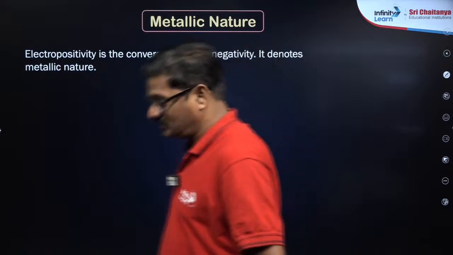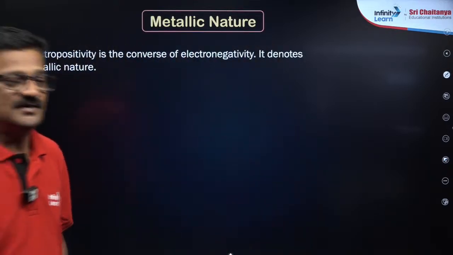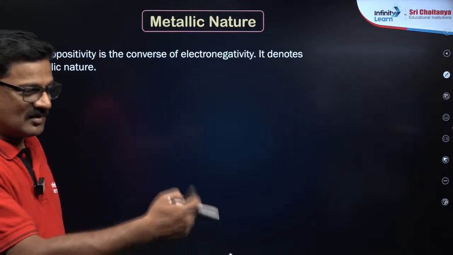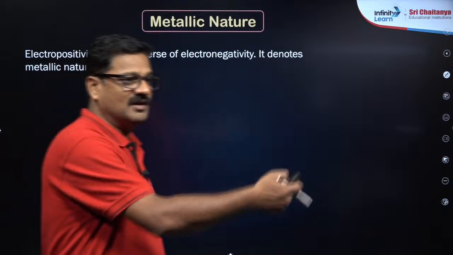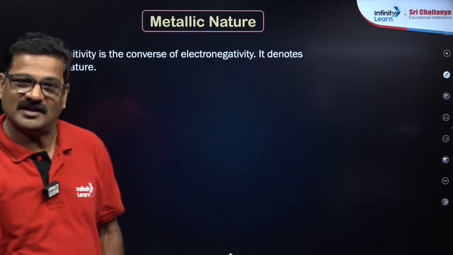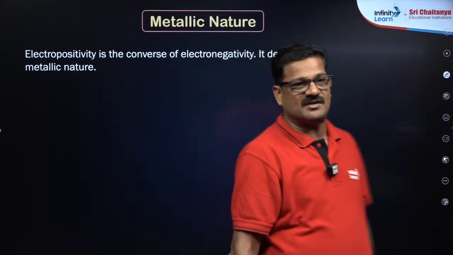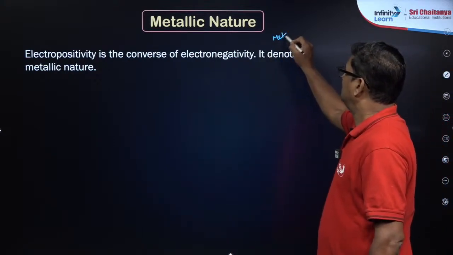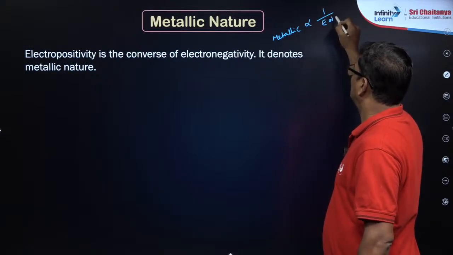Now, metallic nature and electropositivity are the opposite of electronegativity. Electron attracting tendency is called electronegativity. Electron releasing tendency is called electropositivity. So electronegativity is the measure of nonmetallic nature, and the metallic nature is inversely proportional to electronegativity.